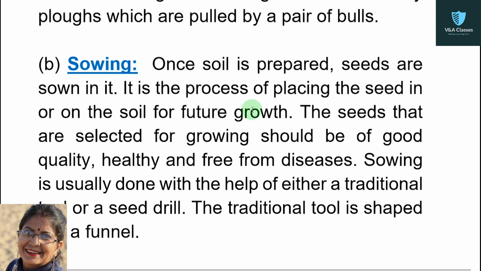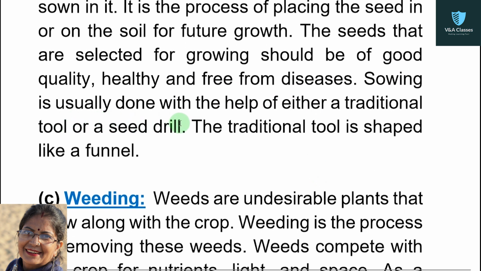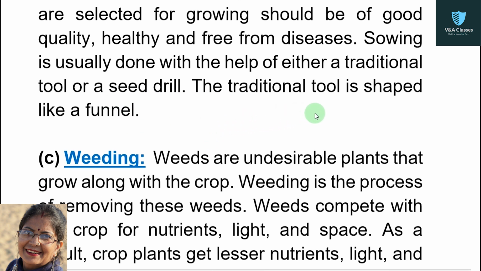It is the process of placing the seed in or on the soil for future growth. The seeds that are selected for growing should be of good quality, healthy, and free from diseases. Sowing is usually done with the help of either a traditional tool or a seed drill. The traditional tool is shaped like a funnel.